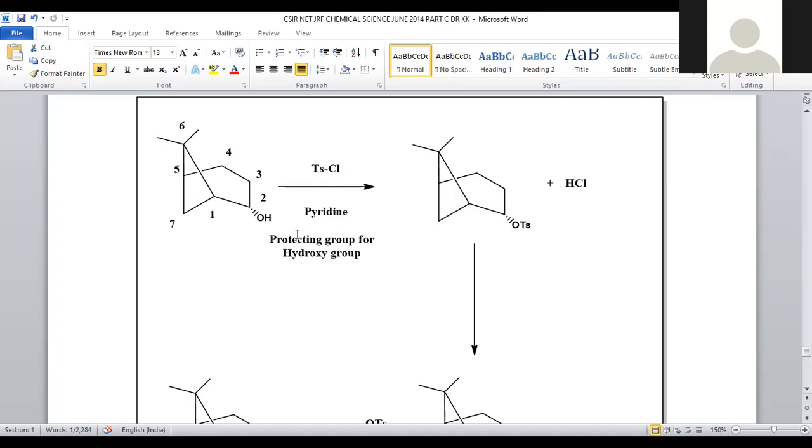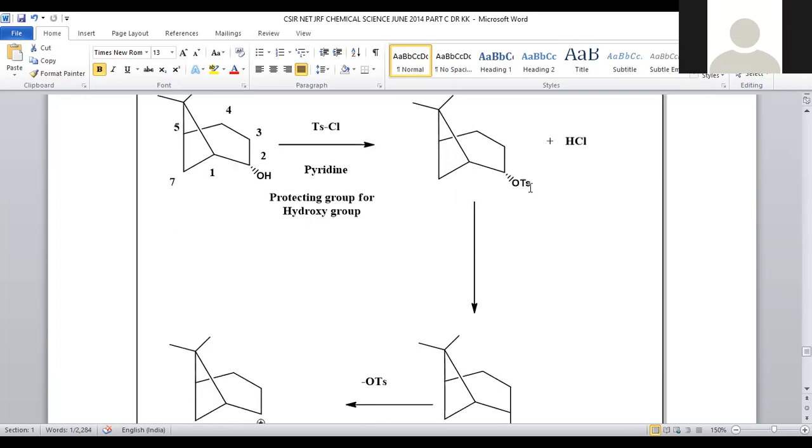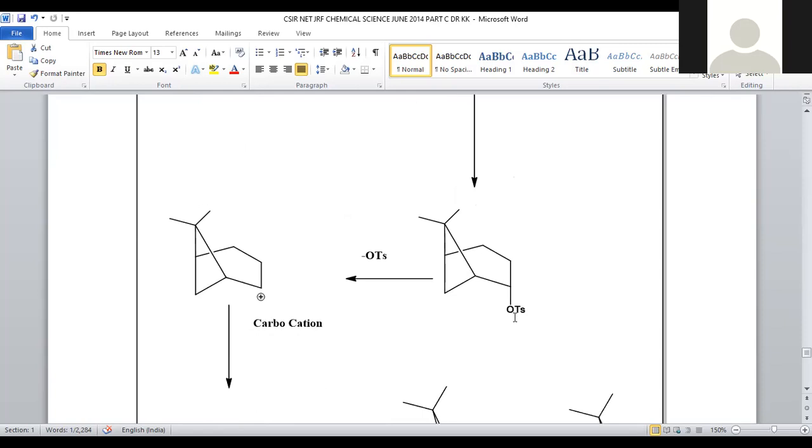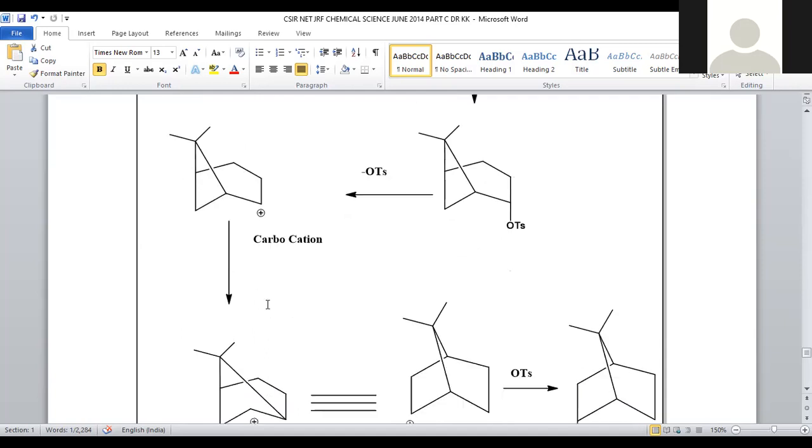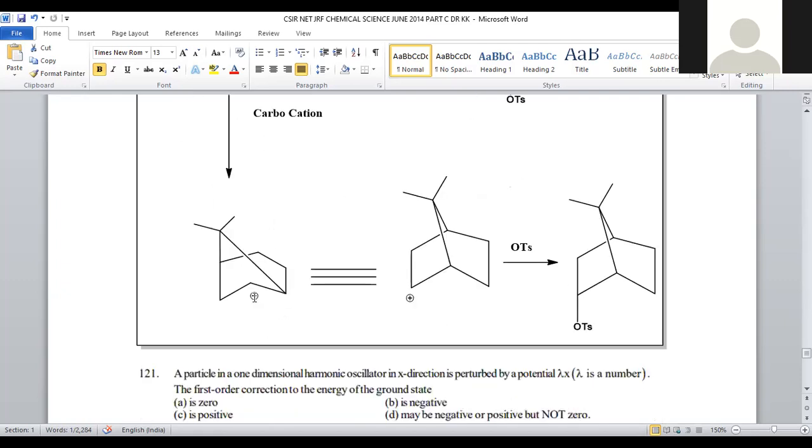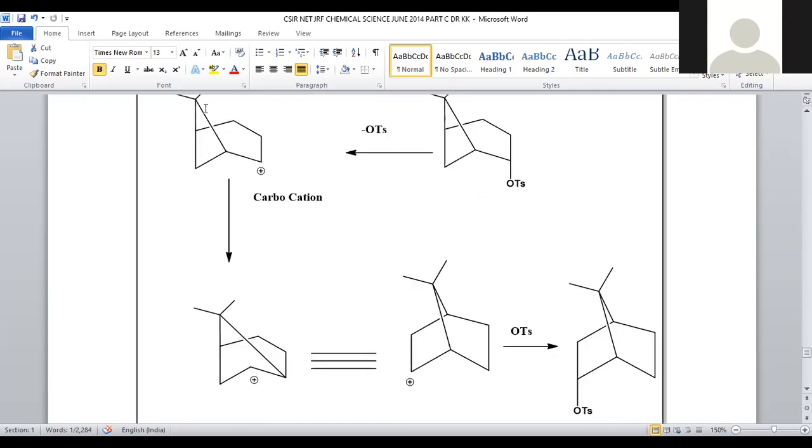So being tosyl chloride is a protecting agent, hydroxy group HCl will be discarded, O-tosyl will be obtained with the same stereochemistry, right? So if it is back end, that can be represented in this manner. Tosyl group will be generated. If tosyl group is eliminated from this center, you can achieve a carbocation at this carbon atom, but it is not highly stable. Whenever bridgehead carbocation is there, that will be more stable when compared to this one. That's the reason why within the molecule rearrangement is possible in such a way.